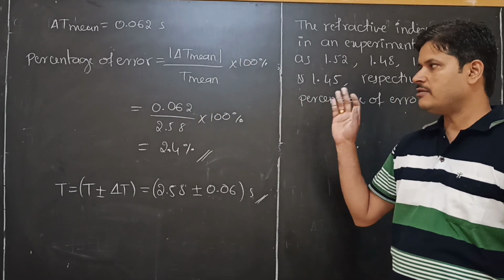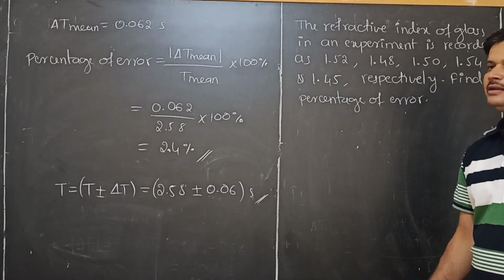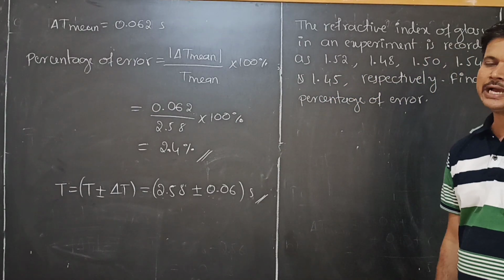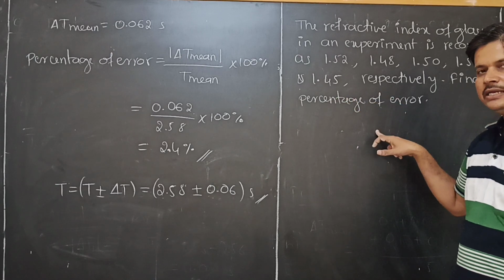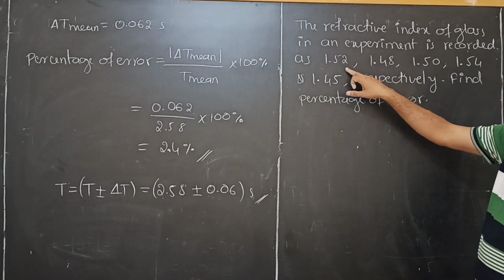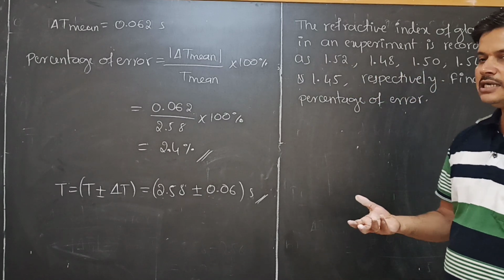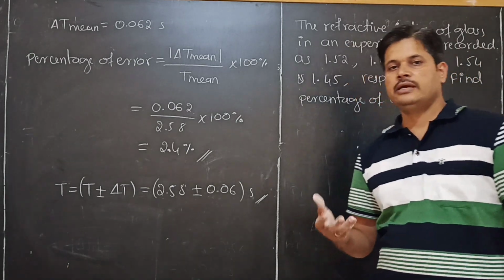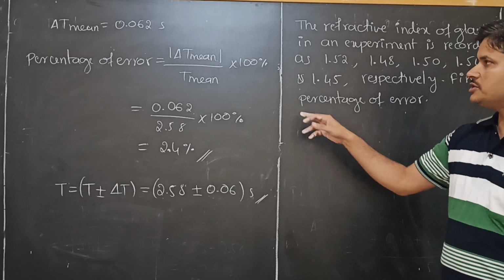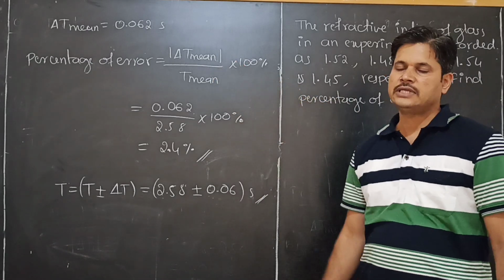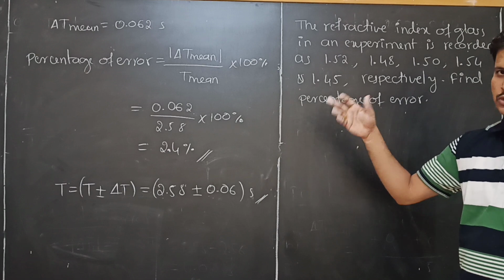Follow the procedure we did in the previous example. First, we have to calculate the mean of these values. Next, absolute error. Absolute error means the mean value minus the ith value. Next, the mean absolute error, that is delta A mean, from delta A1, delta A2, and so on.